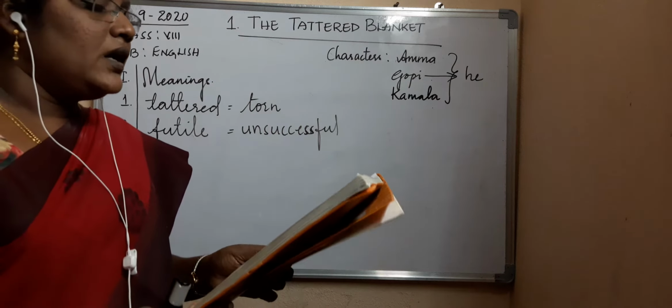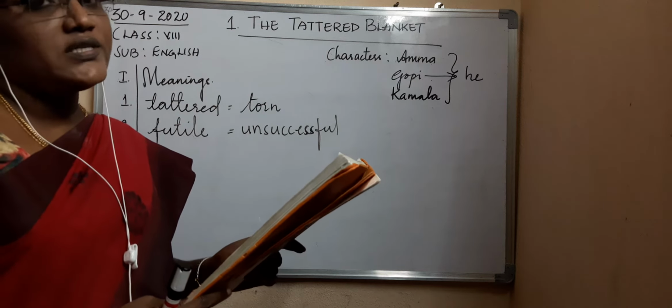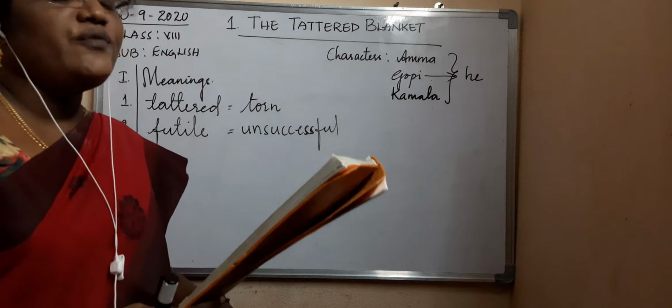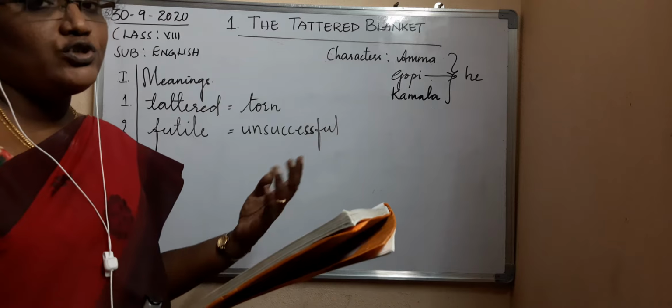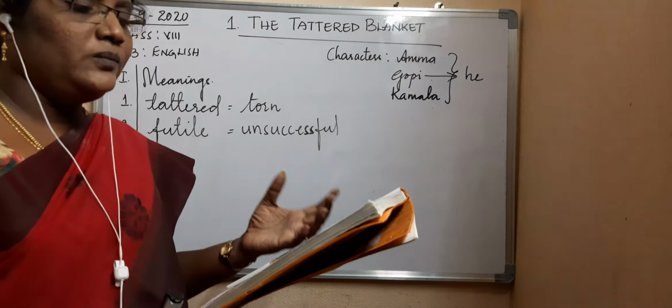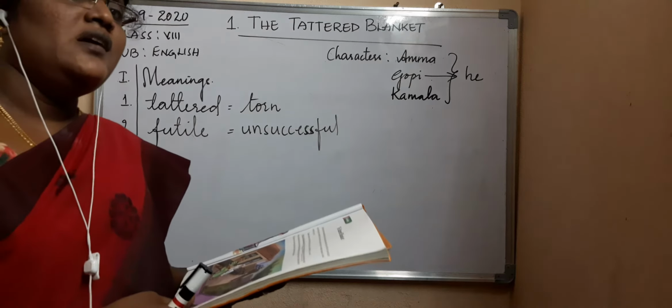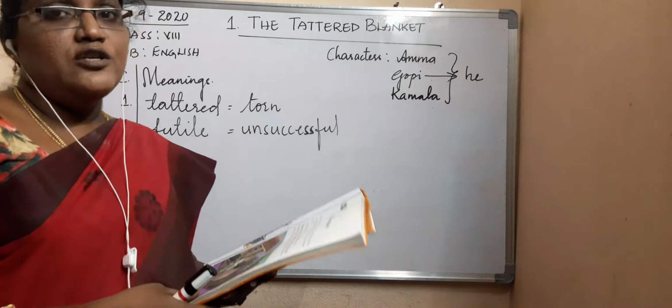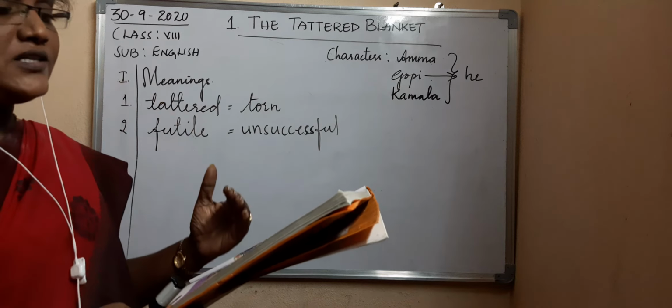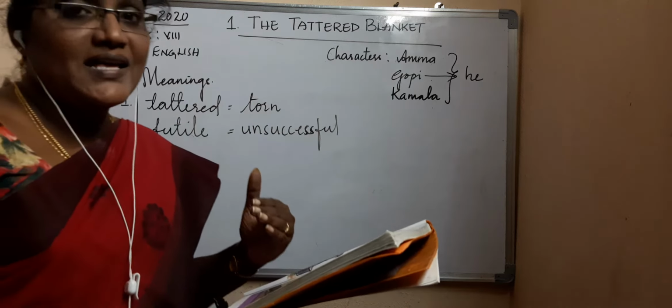Then Kamala, her eldest daughter. Who is Kamala? Amma's eldest daughter. She is Kamala, and she's a widow. Okay, children, what do you mean by a widow? Widow means her husband has passed away. When she doesn't have her husband, when her husband has passed away, then we call that lady a widow.